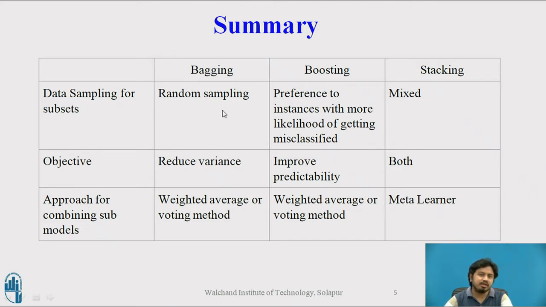Bagging prefers some kind of sampling, and in stacking we have a similar way of sampling, but the objective is to reduce variance and improve predictability. Here the approach is both: we want to reduce variance and also improve the predictability. But the main difference lies in the way the submodels are combined. Here it is a meta learner based approach to combine them.